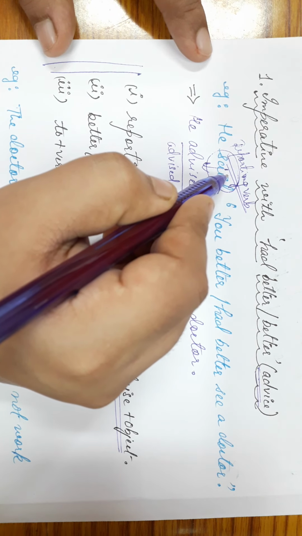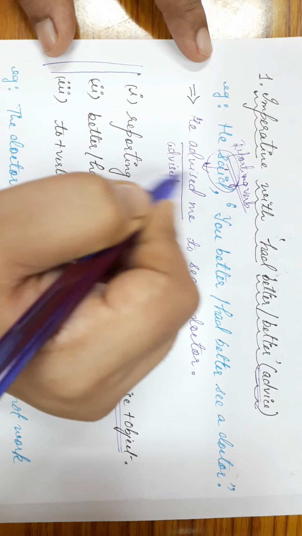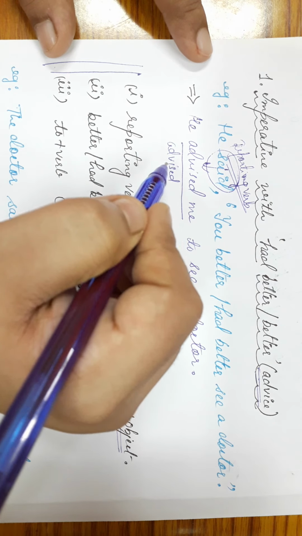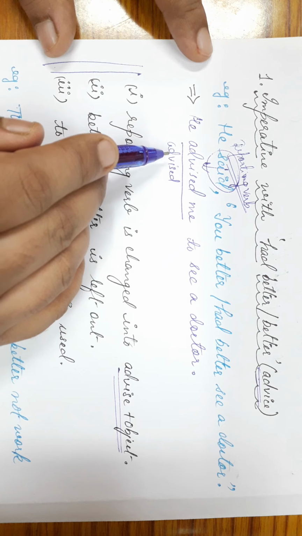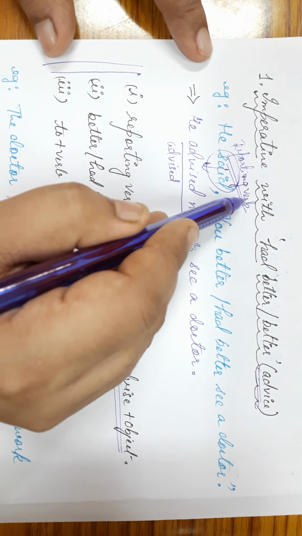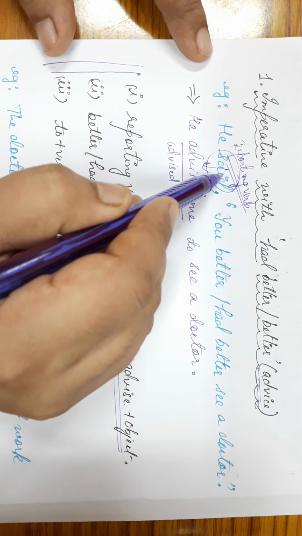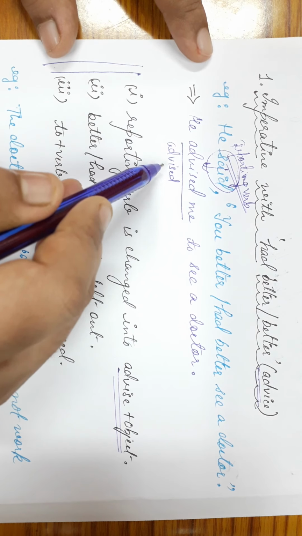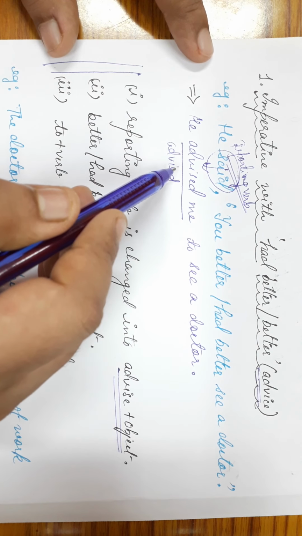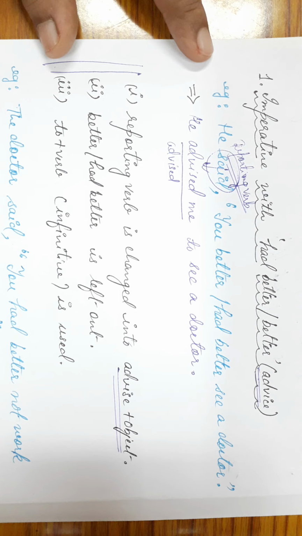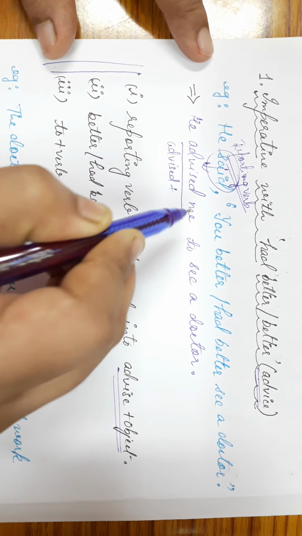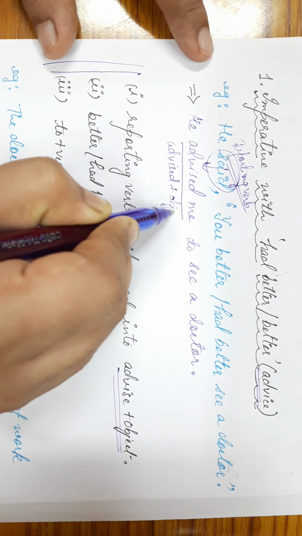If it is in past tense, that is V2 form, the reporting verb remains in V2 form in indirect speech. If the reporting verb is in present tense in direct speech, it will remain as present tense in indirect speech as well. Okay, so here it has become advice plus object.